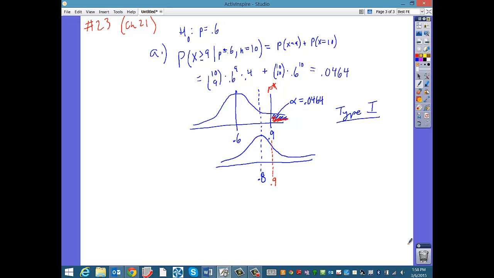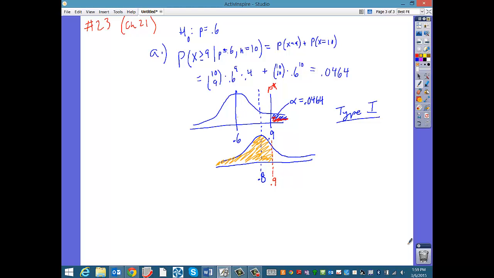So the probability of a type 2 error is all this, and it's a huge chance. We're going to have definitely more than a 50% chance of making a type 2 error with this test if, in fact, his value of p, and this is what it depends on, is actually 0.8. Then there's all this chance that we would not reject the null hypothesis when in fact we needed to, because he had actually improved. So we wouldn't be giving this player the credit that he deserved, right?